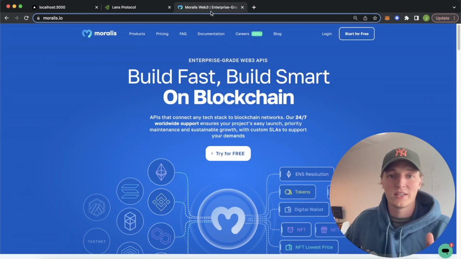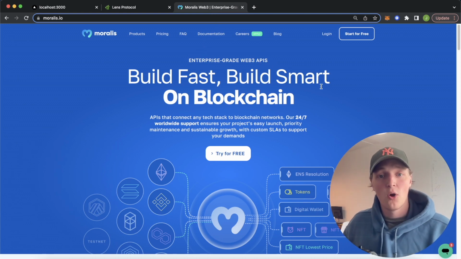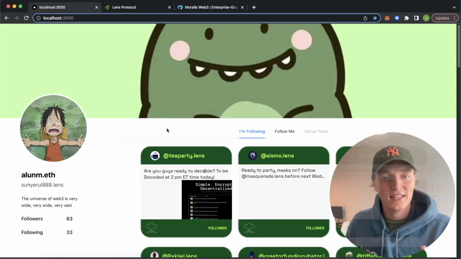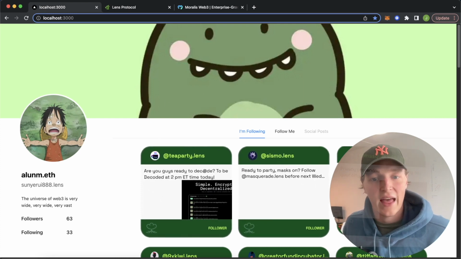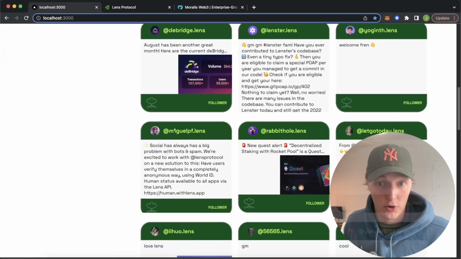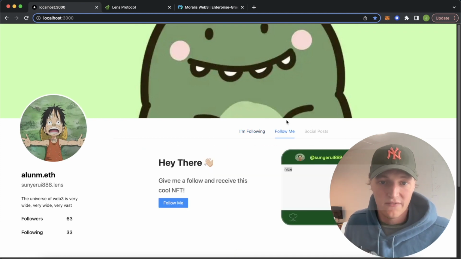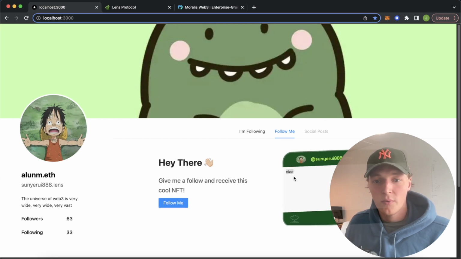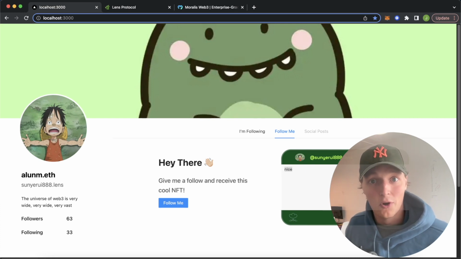And why this is so cool is because we can integrate it with Moralis, which provides enterprise-grade Web3 APIs where you can then query all this data that's happened on the Lens protocol and generate fantastic user interfaces. For example, for alum.eth over here, we can see all the profiles that have provided alum follow NFTs for him following their Lens protocol social media profiles. And alum.eth over here has provided a follow me functionality where he says, hey there, give me a follow and receive this cool NFT. So you will receive this NFT showing that you follow alum.eth on Lens protocol if you follow them.